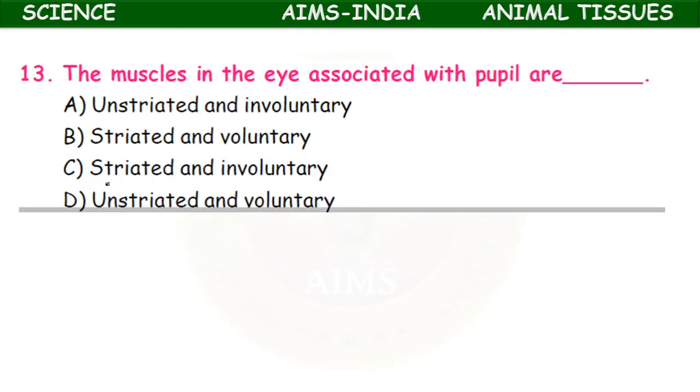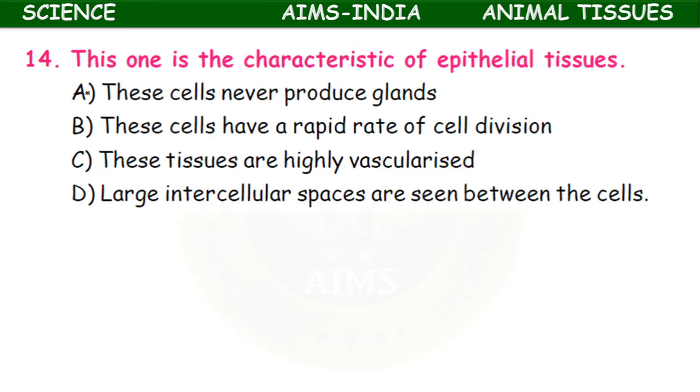The muscles in the eye associated with the pupil are unstriated, striated and voluntary, striated and involuntary, unstriated and voluntary. They are unstriated and voluntary muscles associated with the pupil. The pupil means there is a gap which helps in the entry of light.